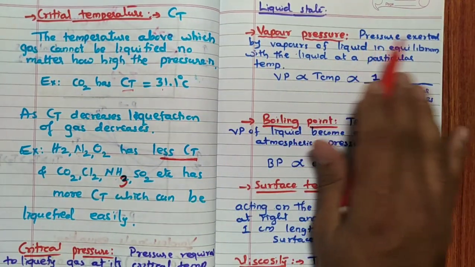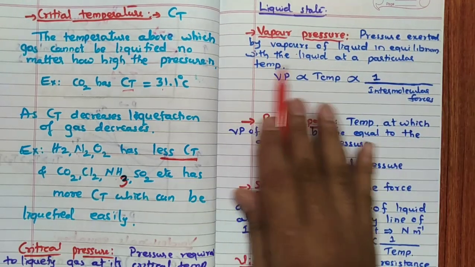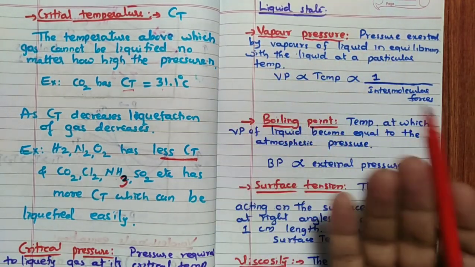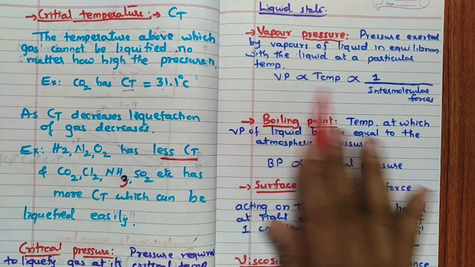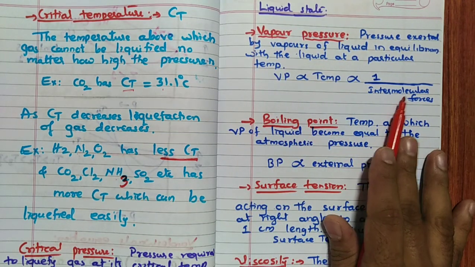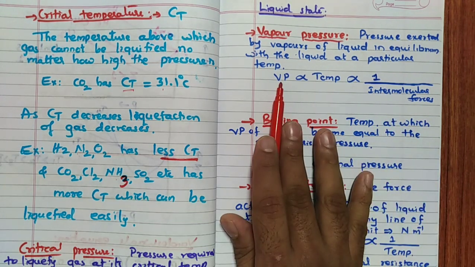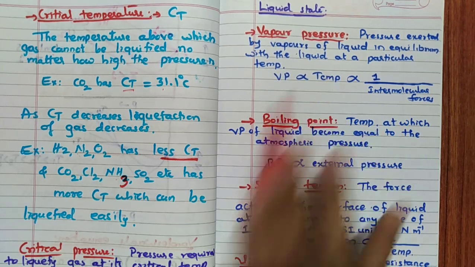Vapor pressure: the pressure exerted by the vapors of the liquid in equilibrium with the surface of the liquid at a particular temperature. Remember, vapor pressure is directly proportional to temperature. Vapor pressure is inversely proportional to intermolecular forces. Generally, intermolecular forces are less in the gaseous state, so the vapor pressure will be highest. So it is directly proportional to temperature.